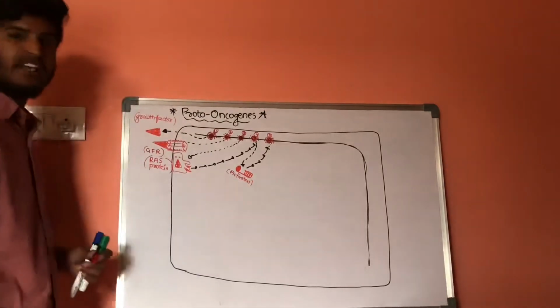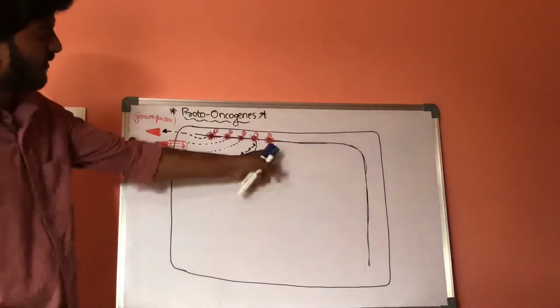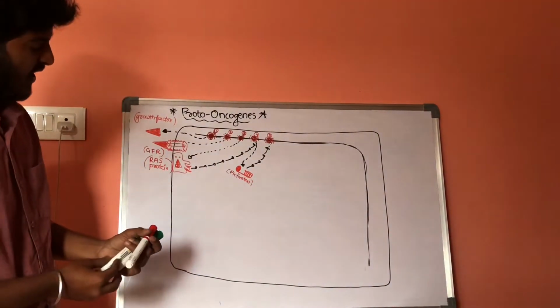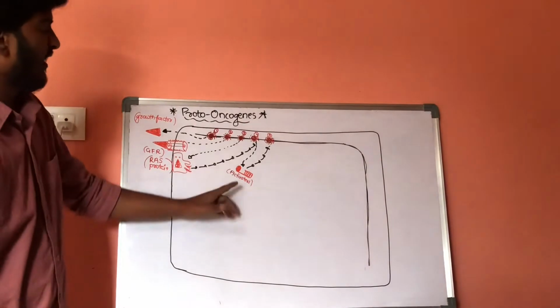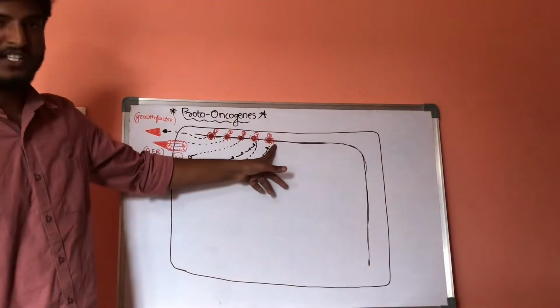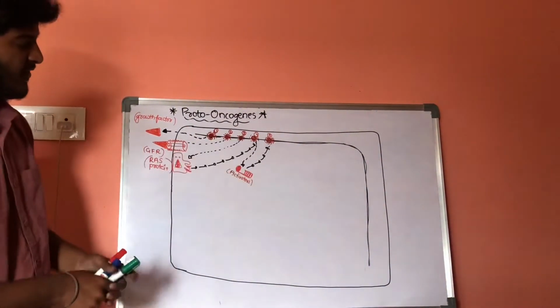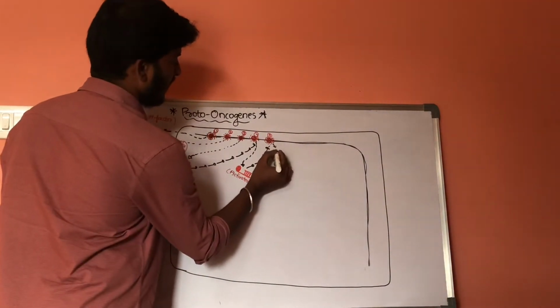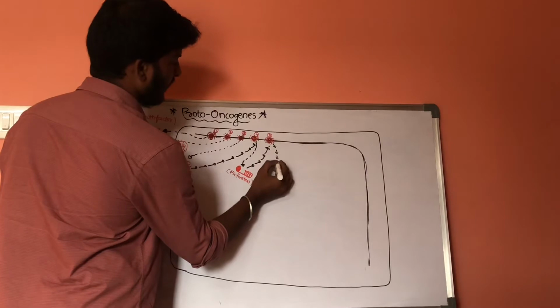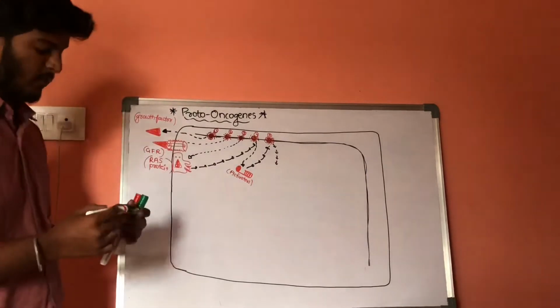Whenever these activators are activated, they will activate another set of genes, that is, the fifth set of genes. Whenever this fifth set of genes is activated, it will produce special proteins.